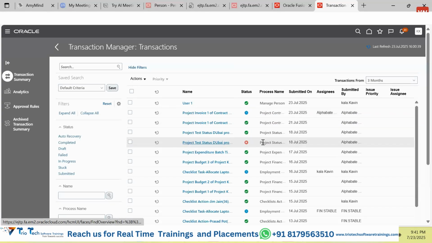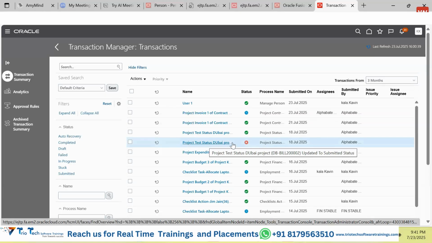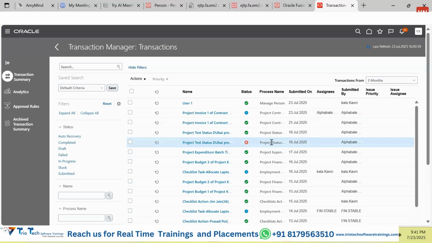This transaction has failed due to certain reasons. Suppose, guys, somebody is trying to update a phone number, and due to certain reasons that transaction has failed. The updated phone number is not saved into the system. So what will the user see if he goes to that particular screen? He will get a message: your screen is locked, you cannot perform any work there.